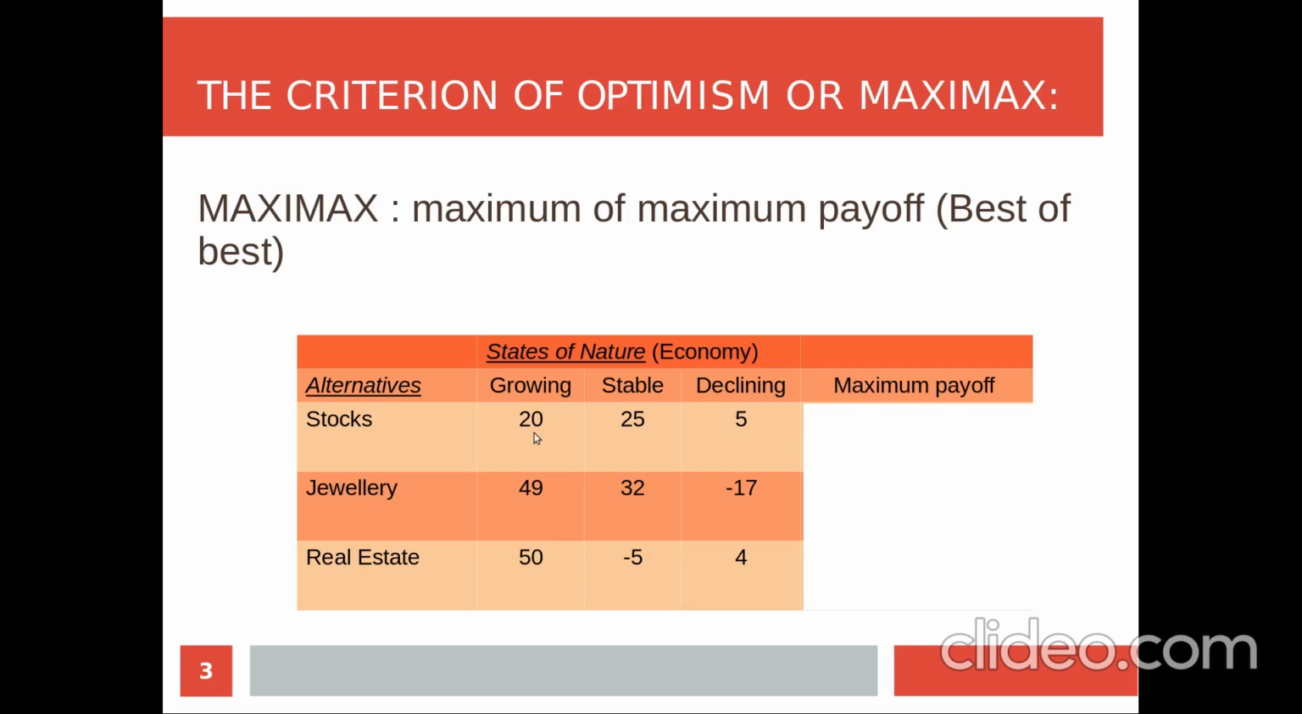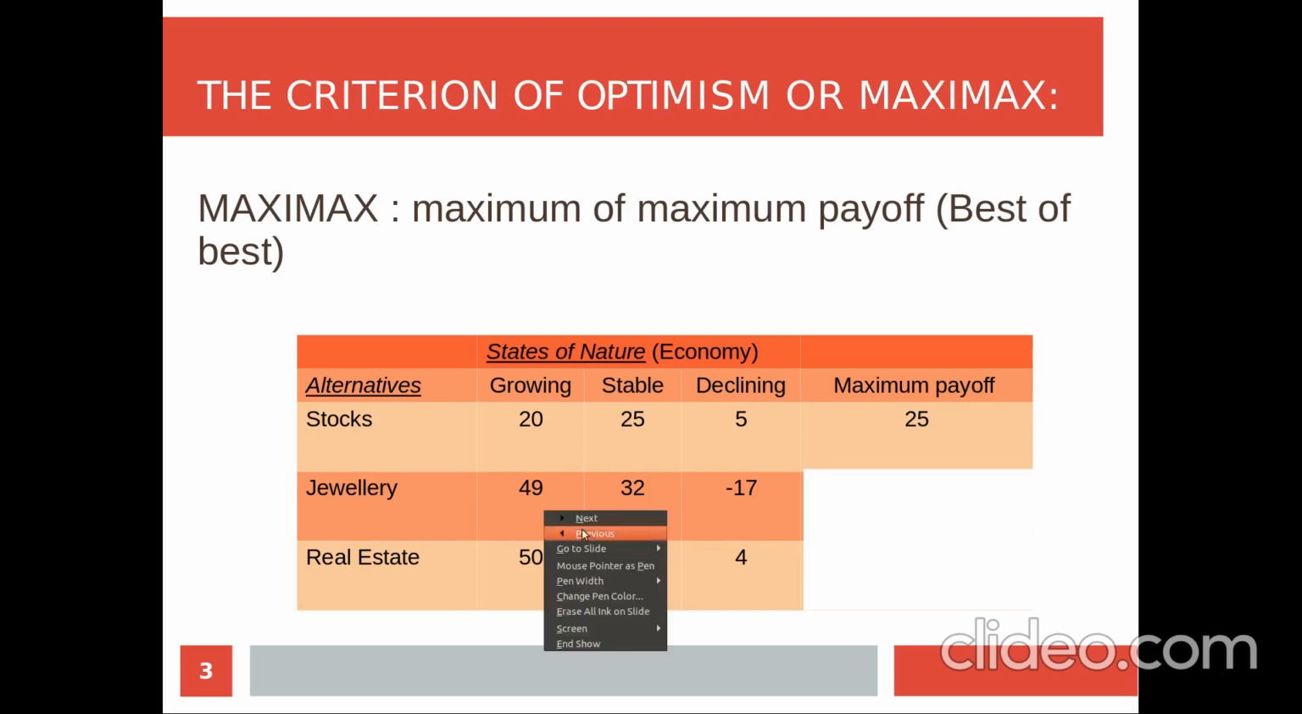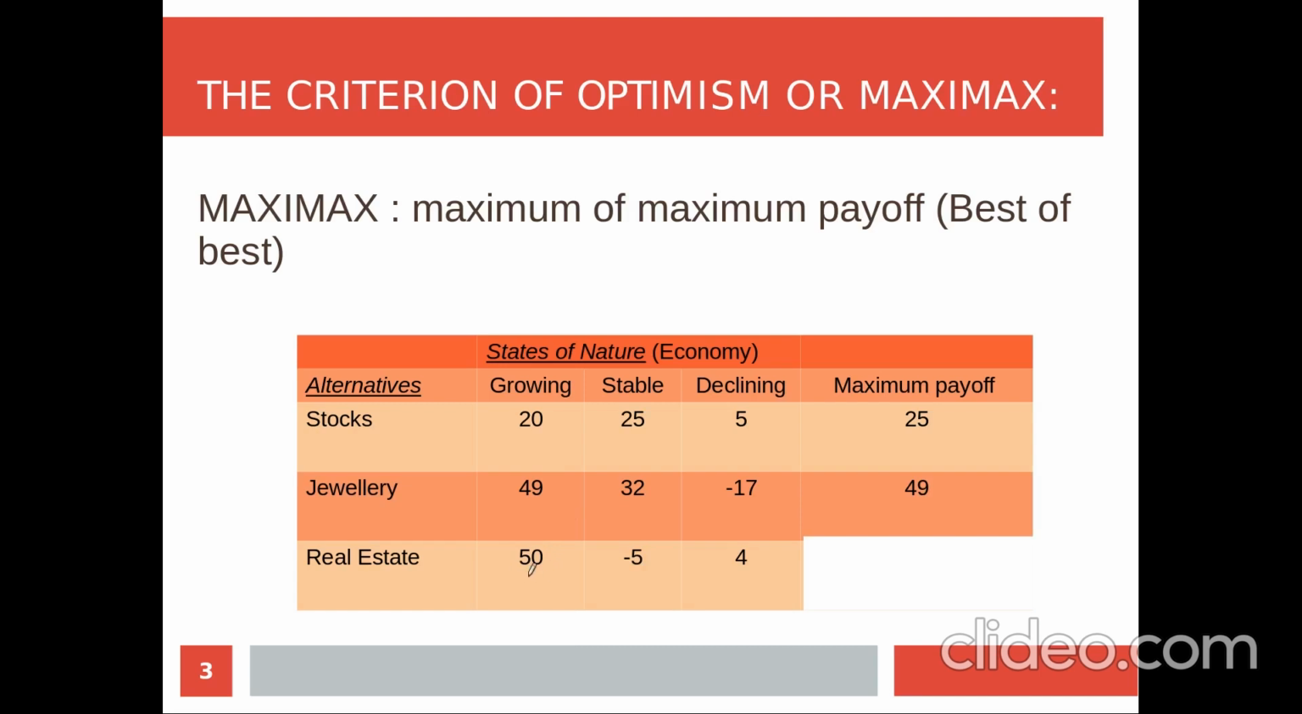For stocks we have three payoffs: 20, 25, and 5. The maximum of that is 25. In the case of jewelry, 49, 32, and 17, and the maximum of these values is 49. And for real estate, the maximum value among 50, minus 5, and 4 is 50. So first we find out the maximum payoff, and then we find out the maximum of the maximum payoffs. From 25, 49, and 50, 50 is the maximum value. So using this Maximax approach, the decision maker will choose real estate as the alternative.